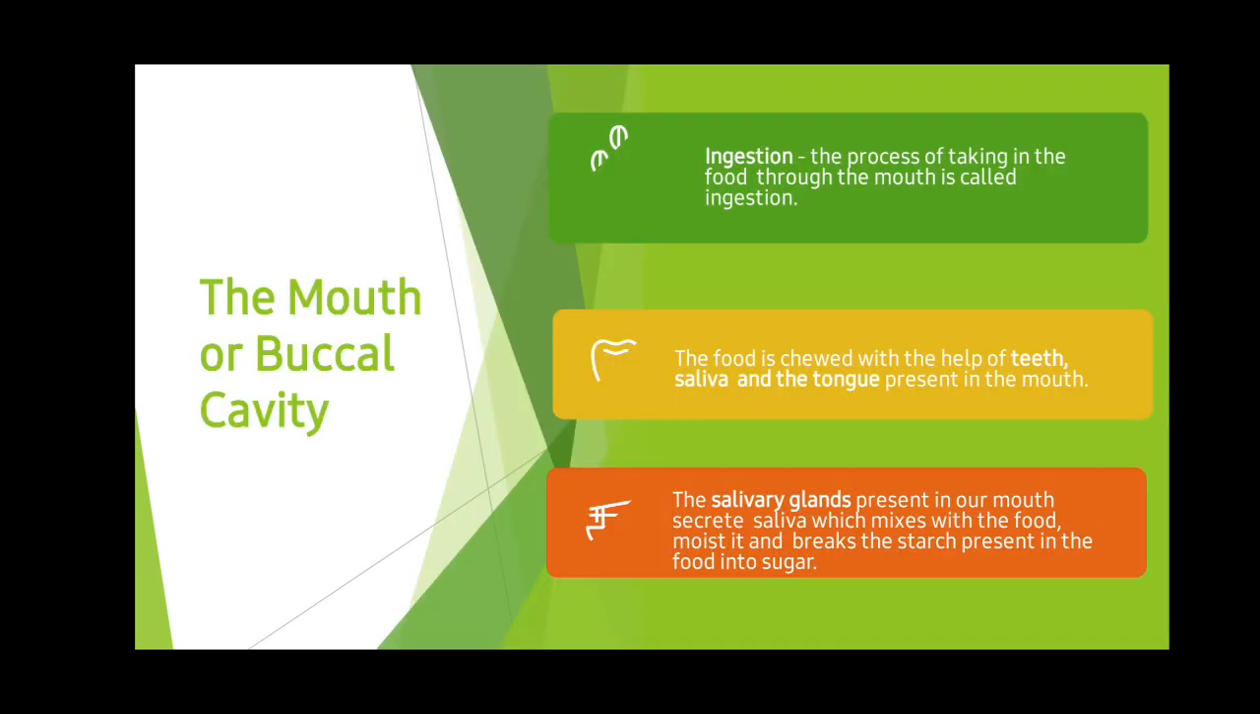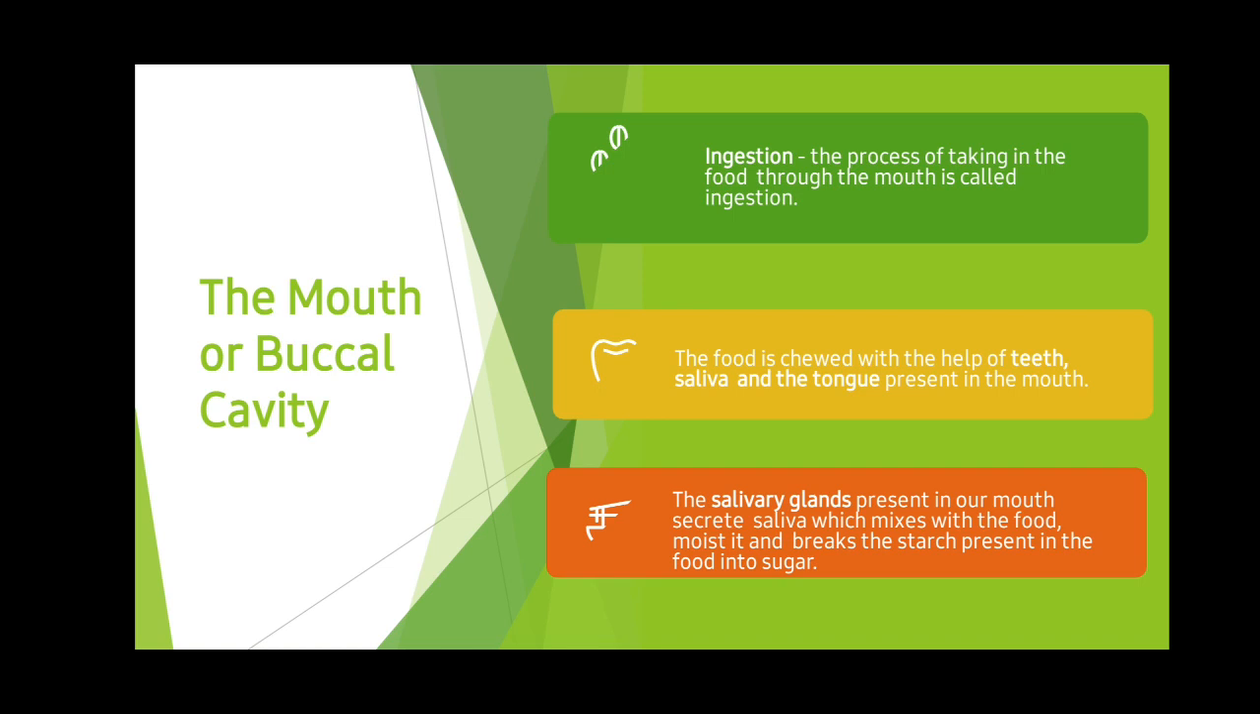First let's start with the first organ, the mouth or buccal cavity. Ingestion: the process of taking in food through the mouth is known as ingestion. The food is chewed with the help of teeth, saliva and tongue present in the mouth. These three parts together help in chewing the food. The salivary glands secrete saliva, which mixes with the food, moistens it, and breaks the starch present in the food into sugar.